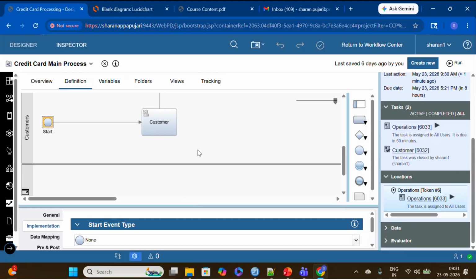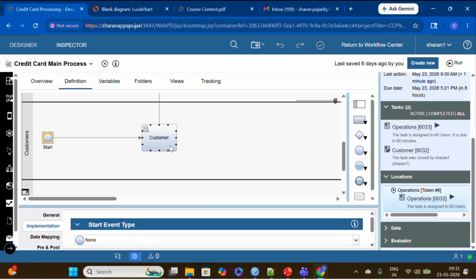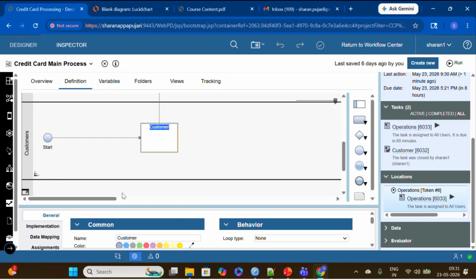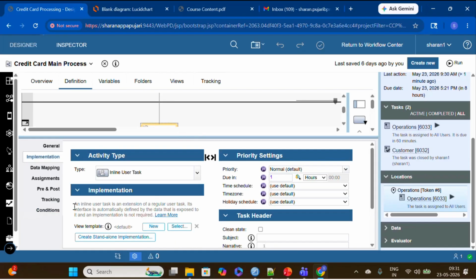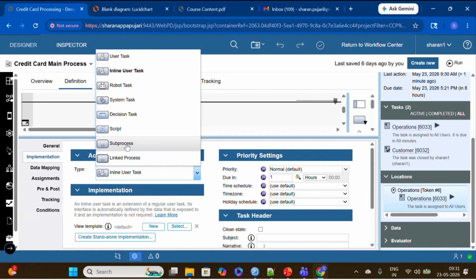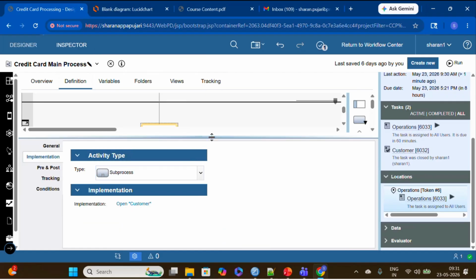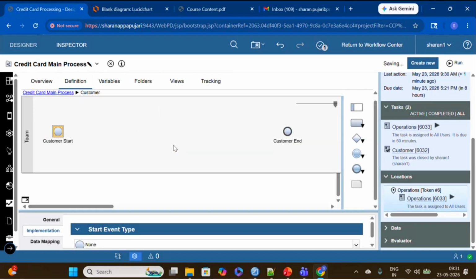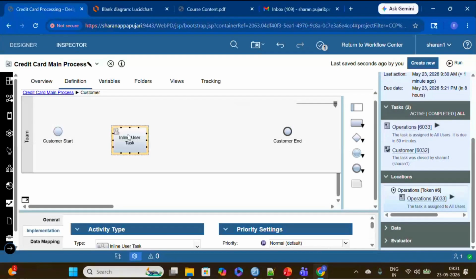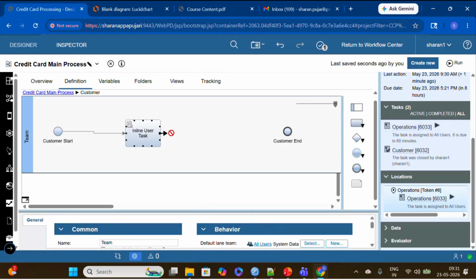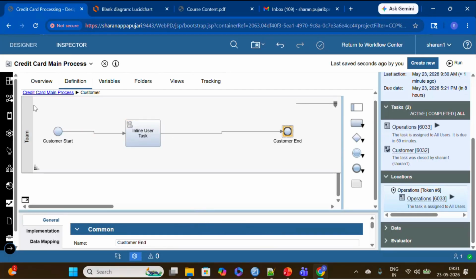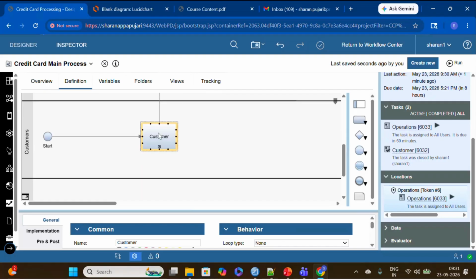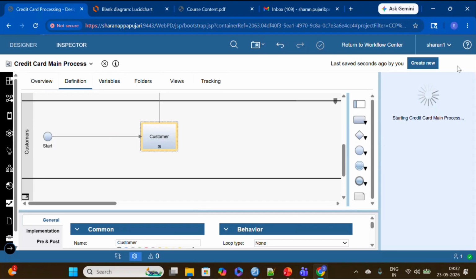Again, whenever we have a sub process inside, for example, I'll show you one dummy sub process. I'll tell you later what a sub process is, but as we are covering the token part, I wanted to cover that as well. Now if you see, this is a sub process. That's where the child token and parent token come into the picture. When I run this process again,